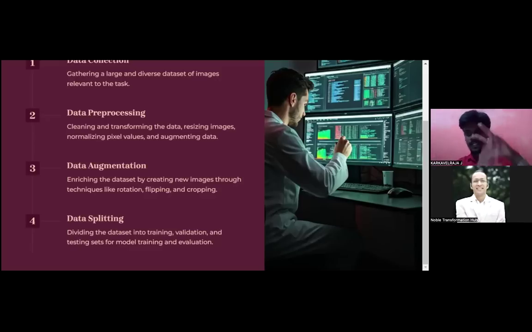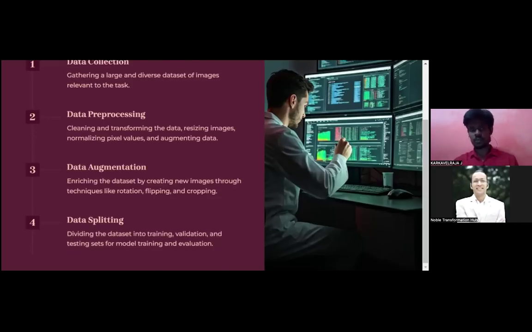I hope these are the pre-processing techniques. Hope you guys are able to understand. Yes, sir. Over to you.